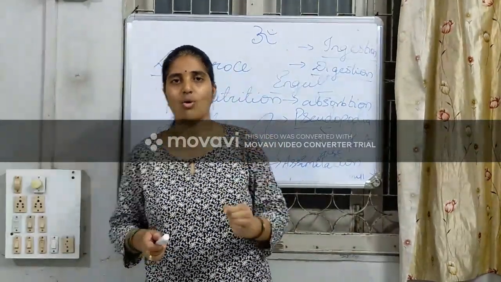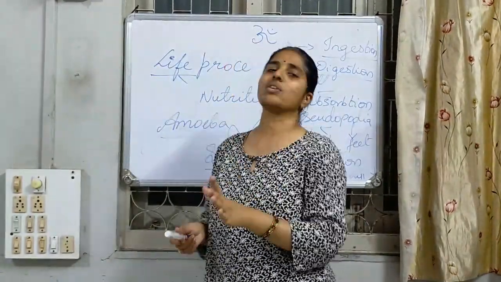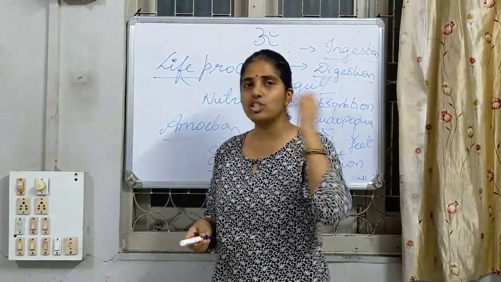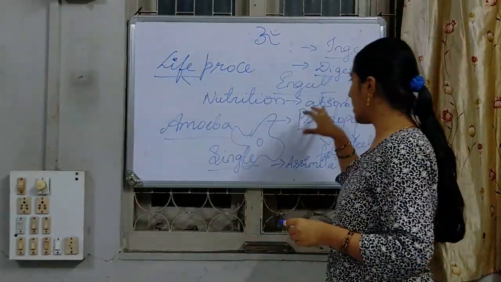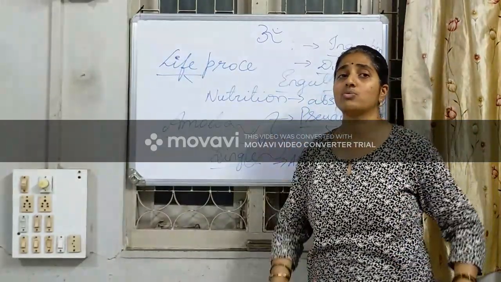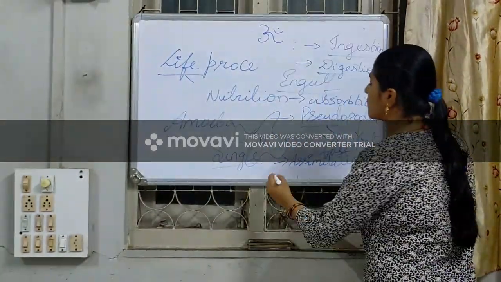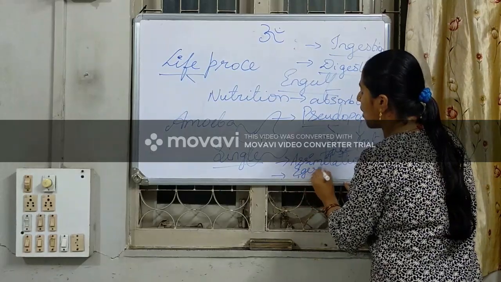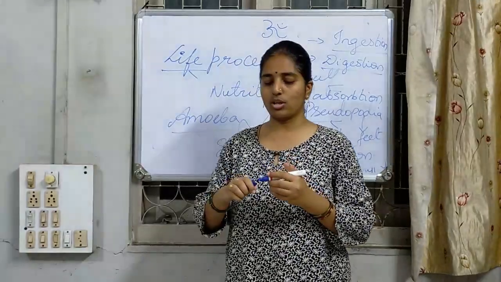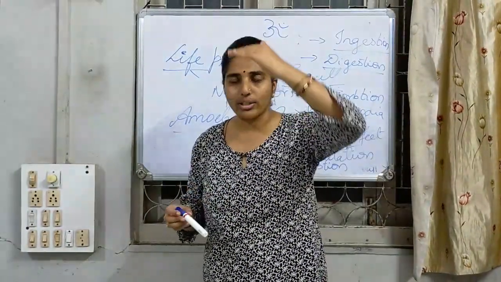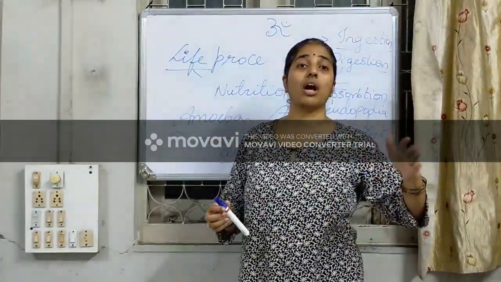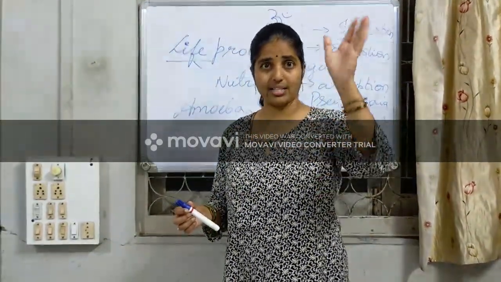Like that, all living organisms, whether single cell or multi-cell, require energy. Once absorption takes place, assimilation is how the energy is transferred into all the parts, and finally the waste has to come out. Whatever the food we had, after all these processes, the leftover material has to come out. That portion is called egestion.